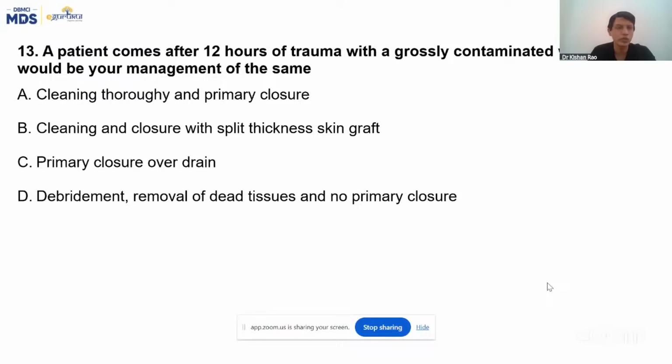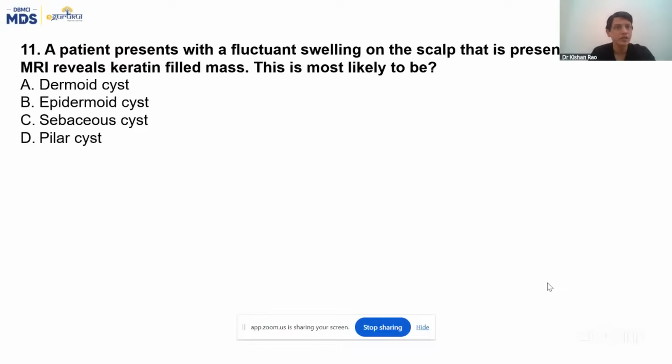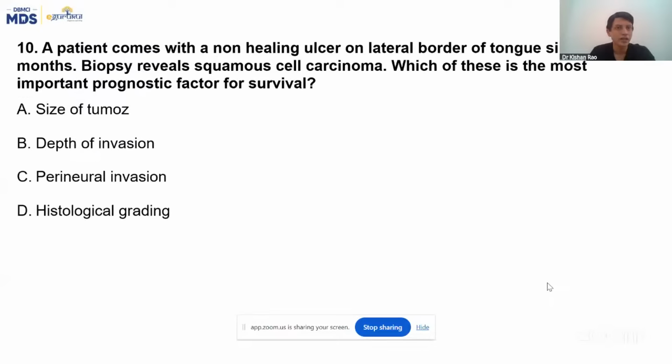See, this is from wound healing. I have stressed this a lot, and this is from the thyroid. Again, I told you thyroid is a very important topic. With common sense you can answer this epidermoid cyst question. And one topic I told you for sure was the oral cavity, that is carcinoma of the tongue.